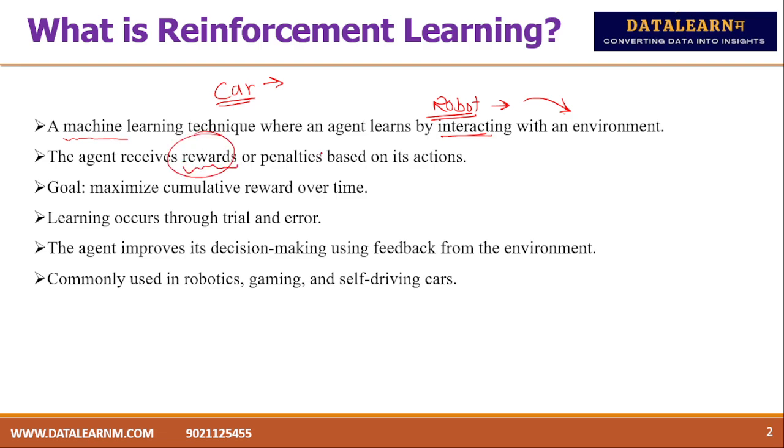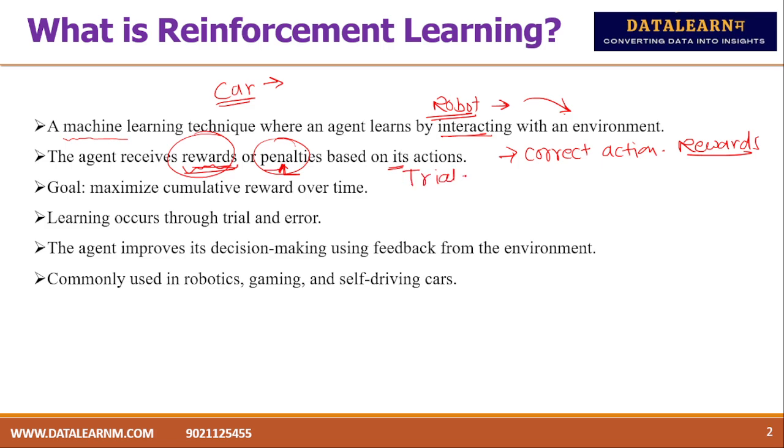The agent receives rewards or penalties based on its action. What is meant by reward and what is meant by penalty? For each correct action, it will obviously receive a reward. If an empty road is there, the car should apply the accelerator. If an obstacle is there, the brake should be applied. If a turn is there, the steering should be turned. These are the correct actions, so there it will have a reward. If there is an incorrect action or mistake, like an obstacle is there and it is still pressing the accelerator, that comes under penalties. Are you getting these two things, reward and penalty?